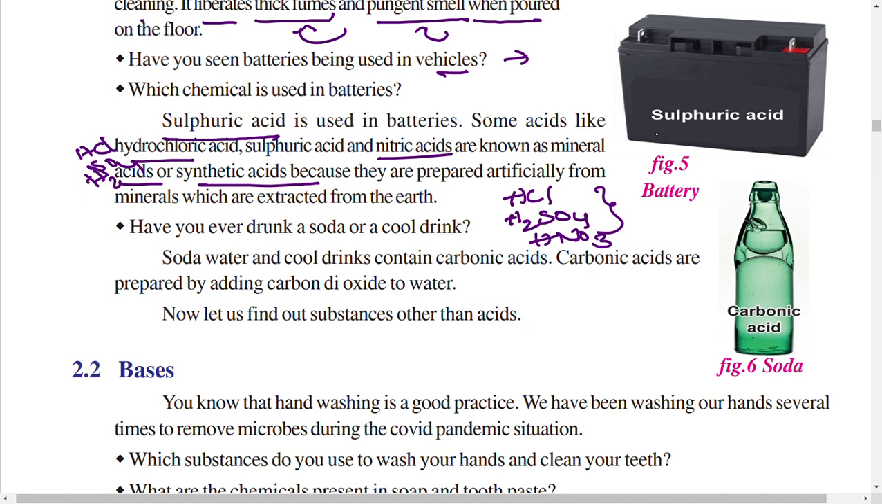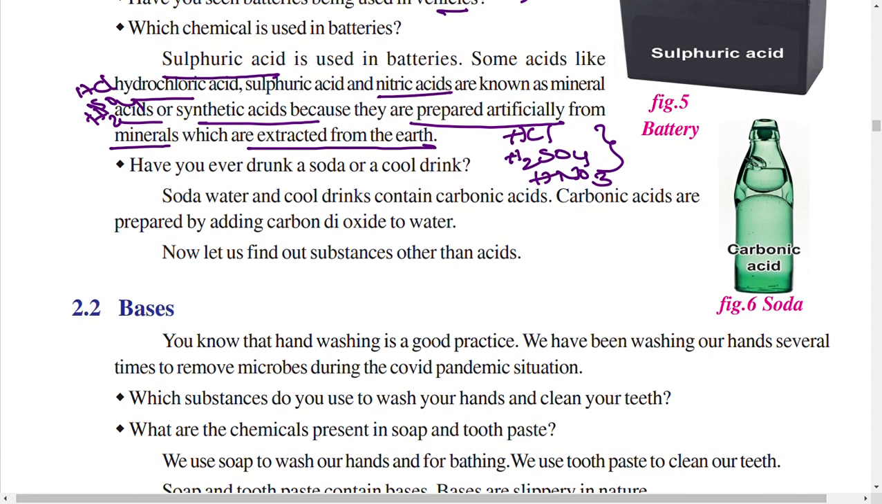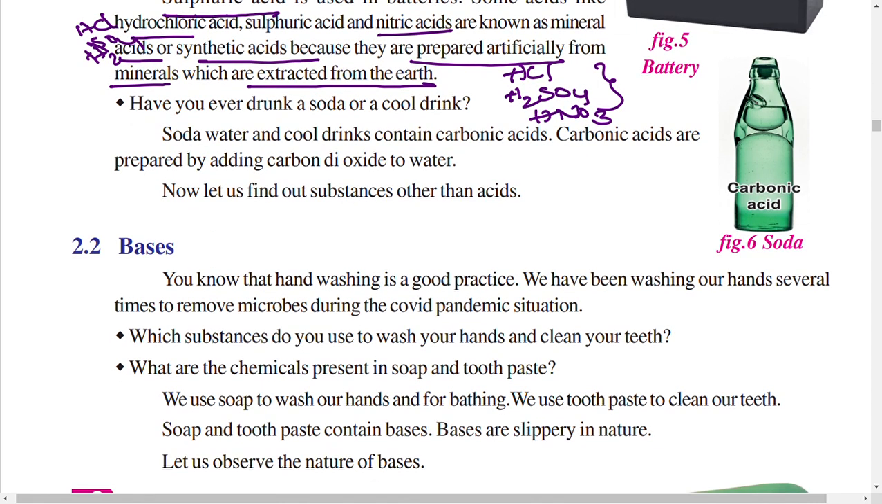Synthetic means they are prepared artificially. They are prepared artificially from minerals which are extracted from the earth. From the earth, these acids are extracted in the form of minerals. Later, from these minerals, these acids are prepared artificially. That's why acids like HCl, H2SO4, HNO3 are called synthetic or mineral acids.